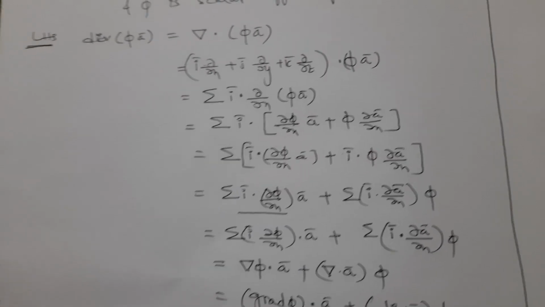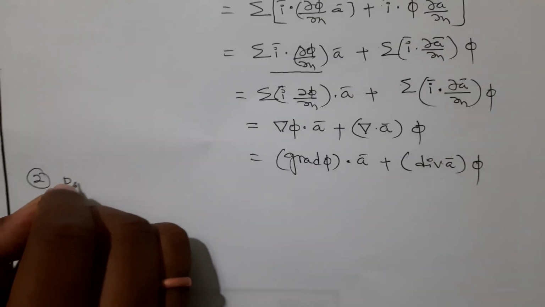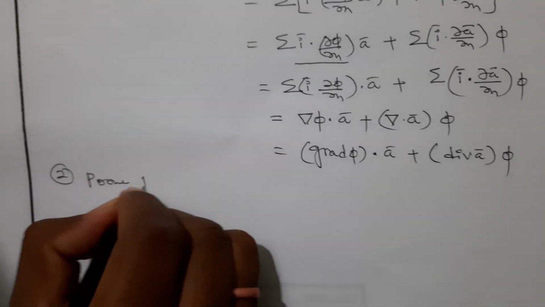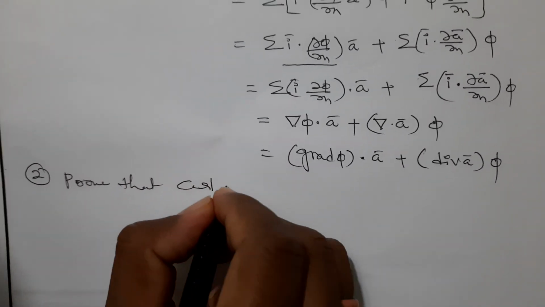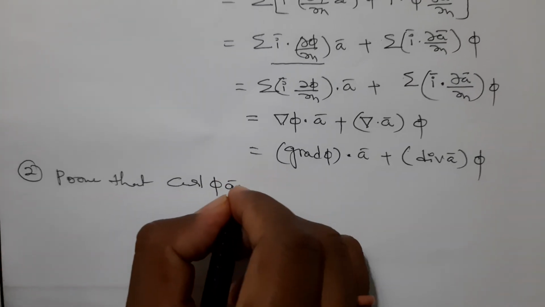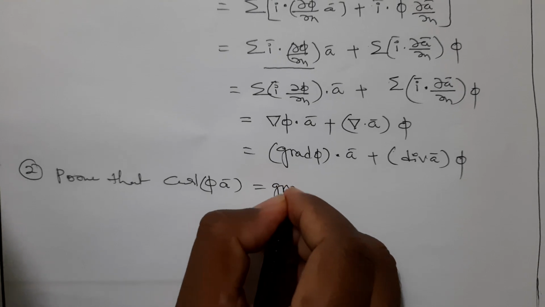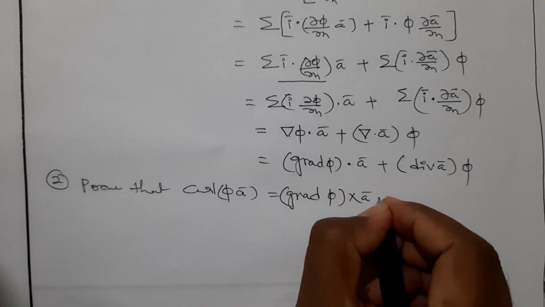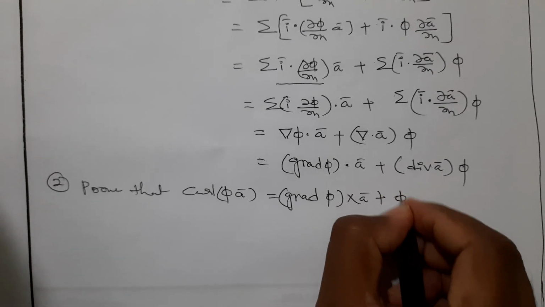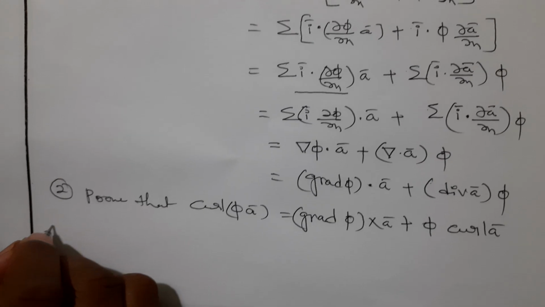Next, second one: prove that curl of pi a bar is equal to grad pi cross a bar plus pi into curl a bar. Proof is: